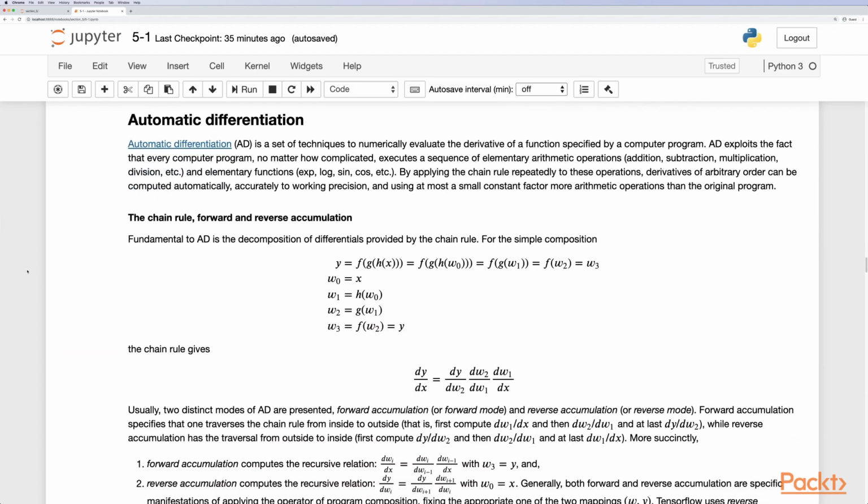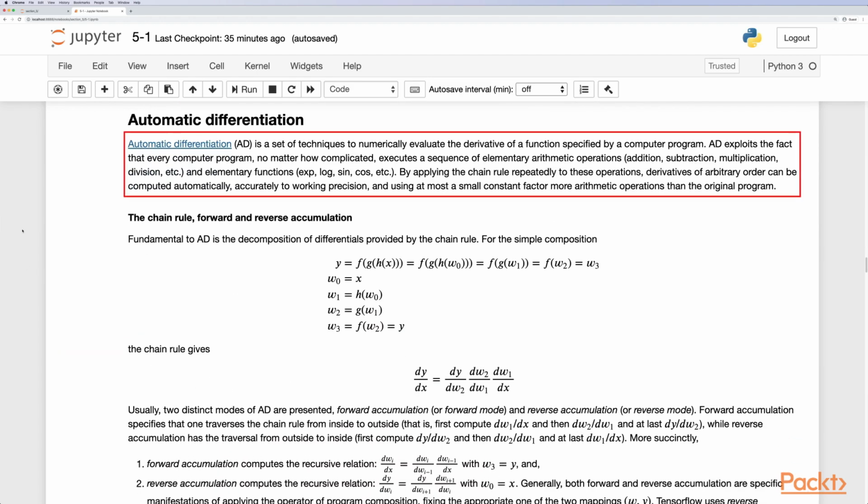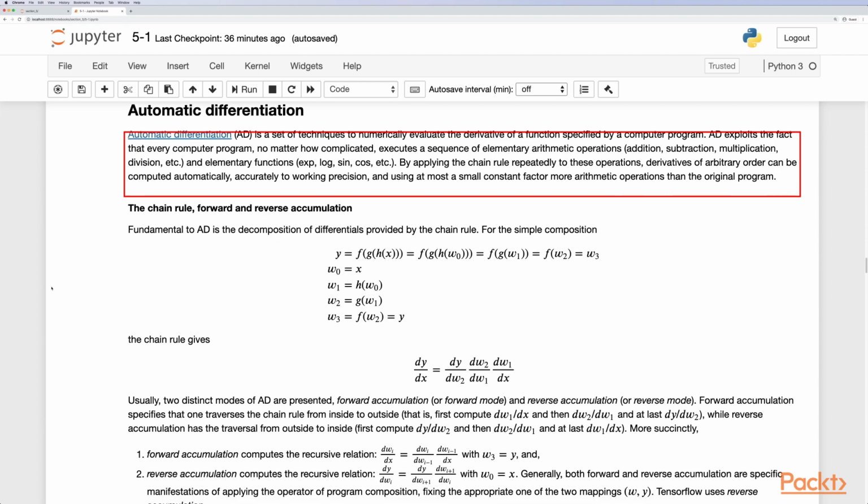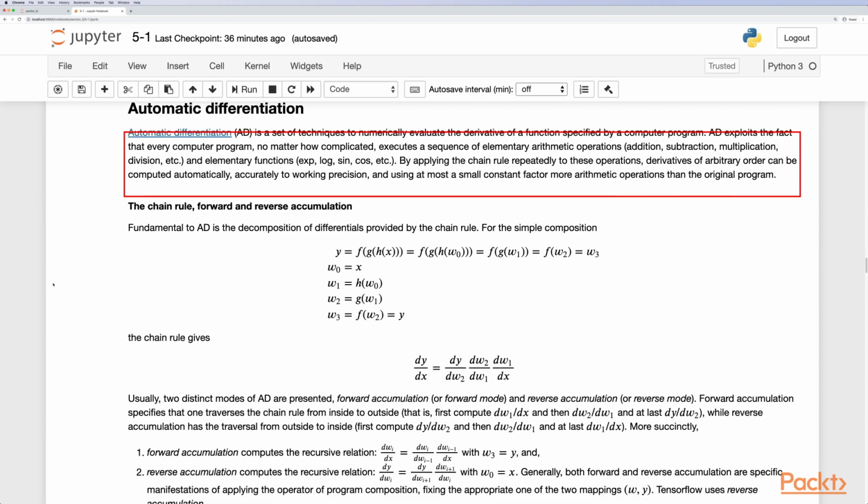So automatic differentiation is a set of techniques to numerically evaluate the derivative of a function specified by a computer program. Automatic differentiation exploits the fact that every computer program, no matter how complicated, executes a sequence of elementary arithmetic operations, addition, subtraction, multiplication, division, and elementary functions such as exponential, log, sine, cos, etc. By applying the chain rule repeatedly to these operations, derivatives of arbitrary order can be computed automatically, accurate to working precision, and using at most a small constant factor more arithmetic operations than the original program.